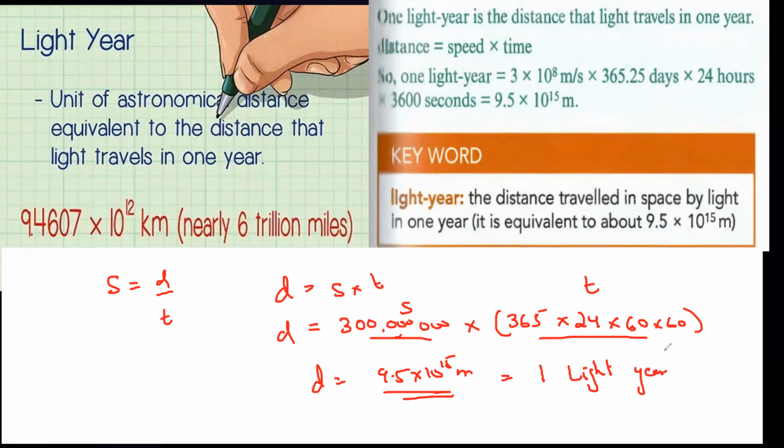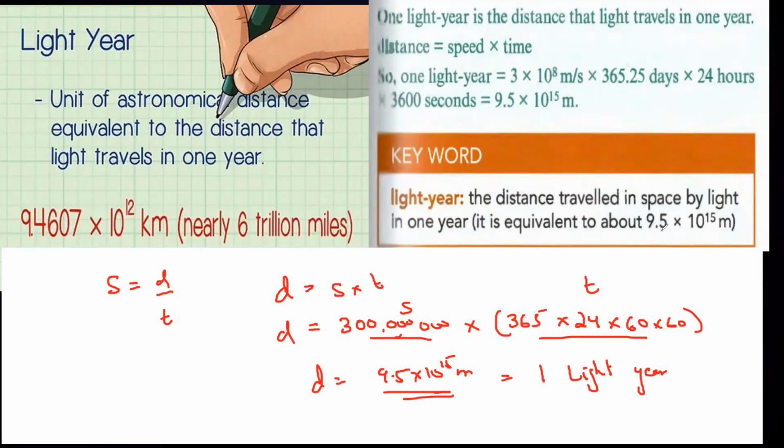If we say something is 2 light years away from us, it means that is the distance traveled by light in 2 years. If something is 5 light years away from us, that is equivalent to the distance traveled by light in 5 years.